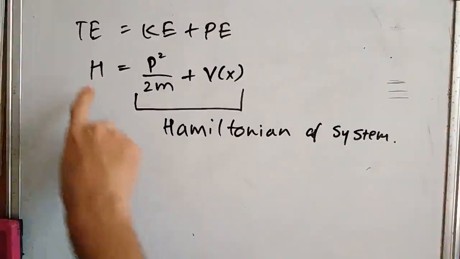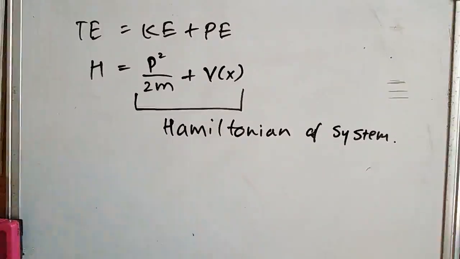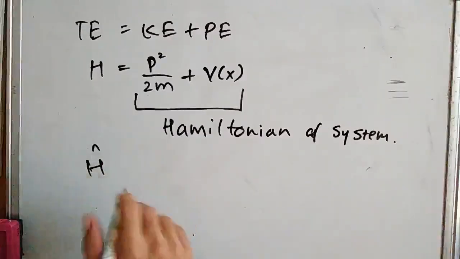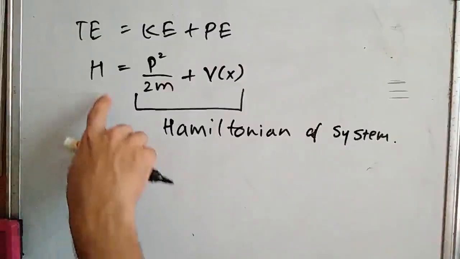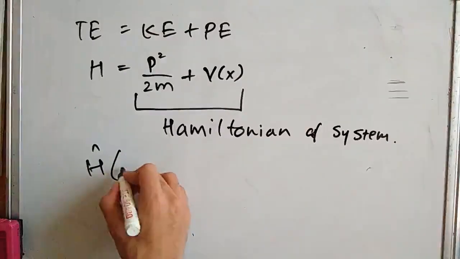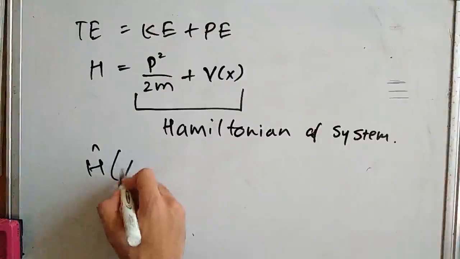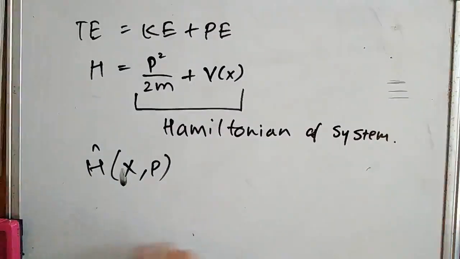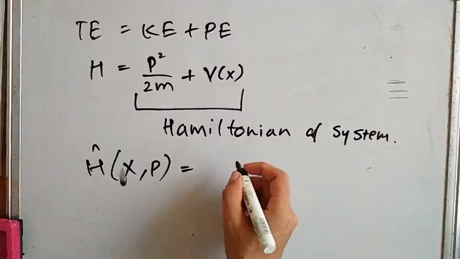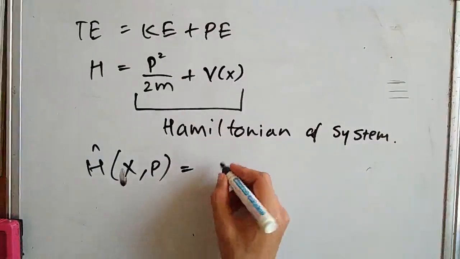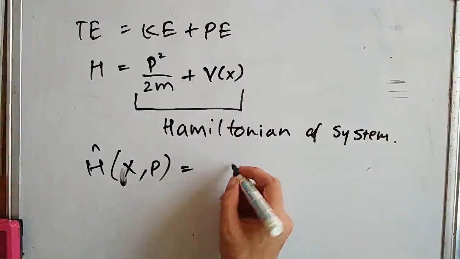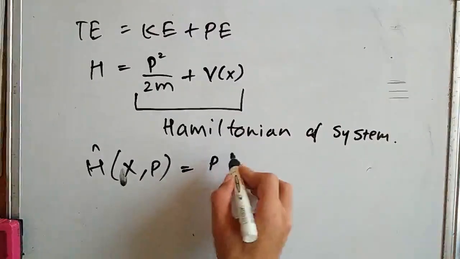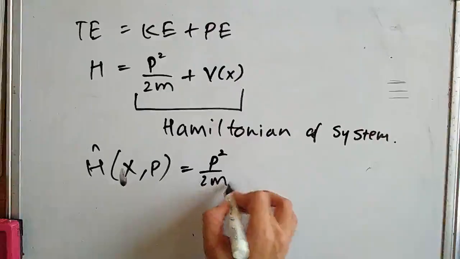Okay, so we can now write this Hamiltonian in its operator form. We can see that this Hamiltonian depends on the position x and the momentum p, so we can definitely write it in operator form: p squared by 2m plus V(x).